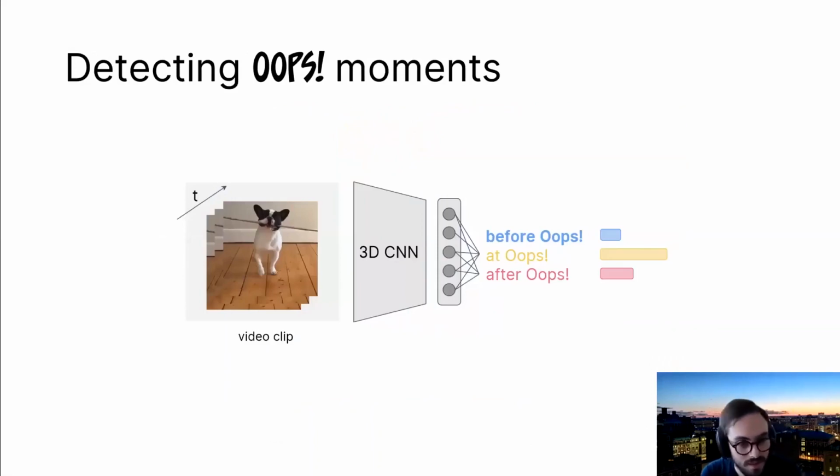So now that we have this dataset, and we have more than 50 hours of people succeeding and sometimes failing, we want a model that's able to detect this difference. So we want a model that can take in a video clip, and instead of outputting whether the person is dancing or skiing or eating and so on, we want the model to understand whether the action in the video clip was intentional or not, or is it at that moment when things just start to go wrong, at that oops moment. So it's a three-way classification task.